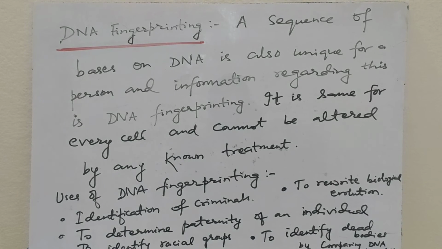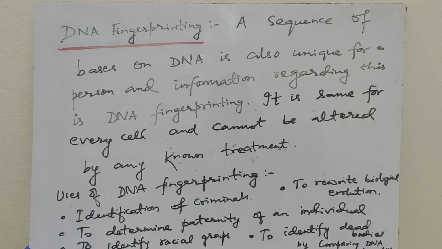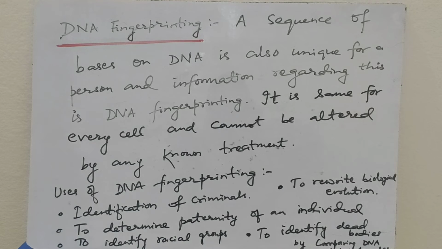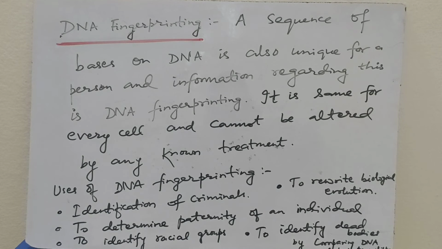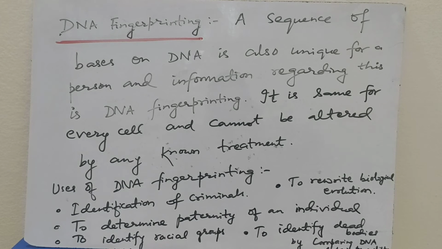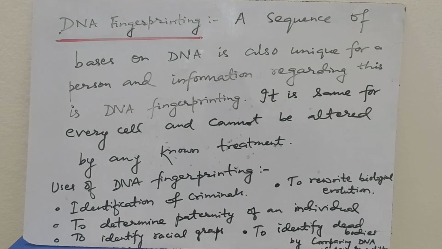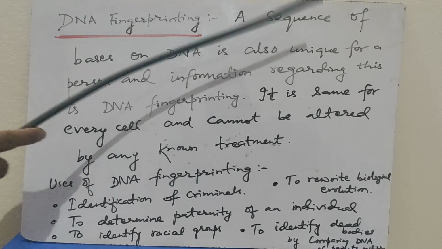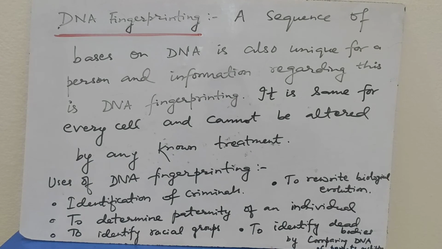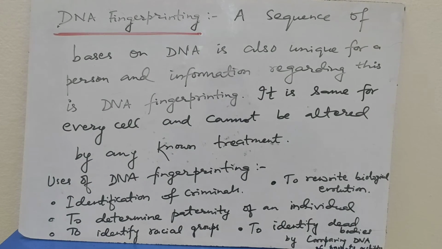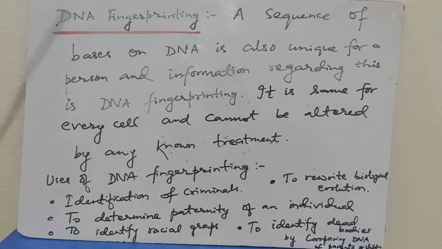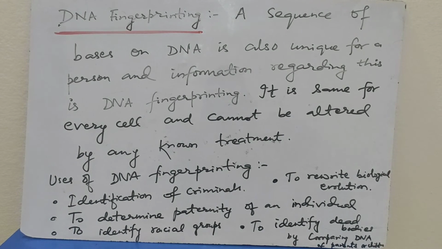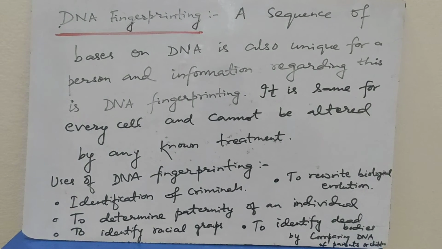DNA fingerprinting. We know that every individual has unique fingerprints which occur at the tips of the fingers, and they have been used for identification for a long time, but this can be altered by surgery. The sequence of bases on DNA is also unique for a person, and information regarding this is called DNA fingerprinting. It is the same for every cell and it cannot be altered by any known treatment.